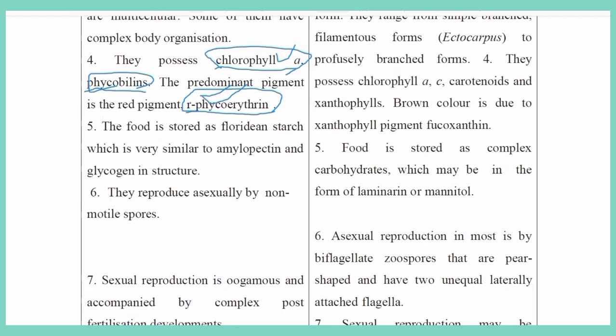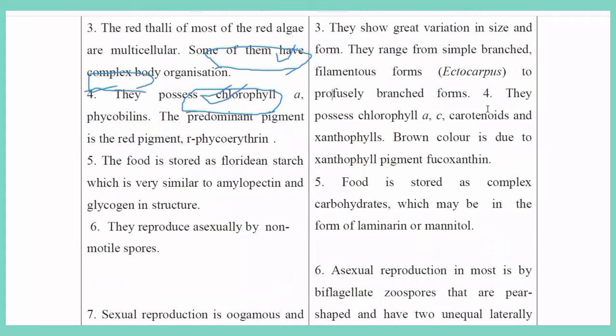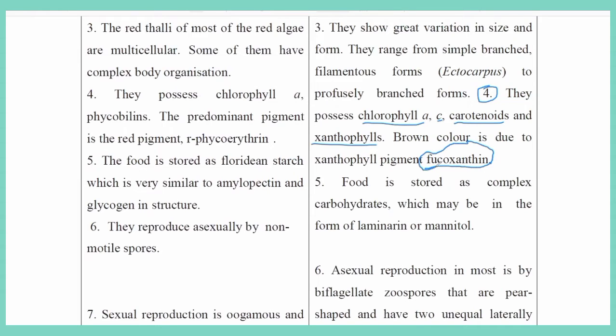Next, the fourth point for brown algae: they possess chlorophyll a and c, carotenoids and xanthophylls. Because of the presence of a xanthophyll pigment called fucoxanthin, they are brown in color.